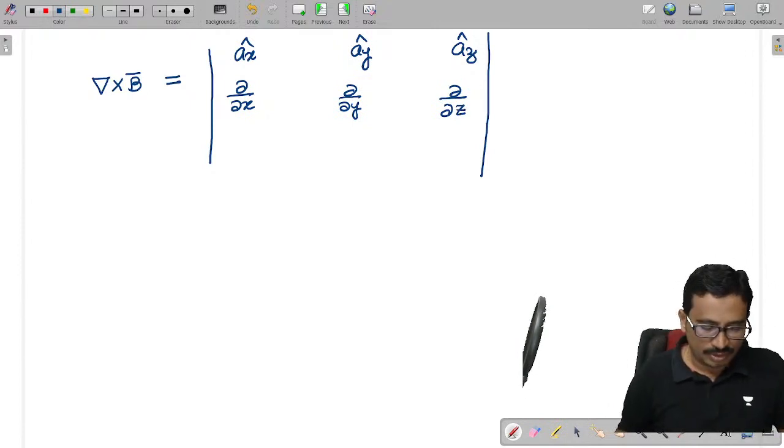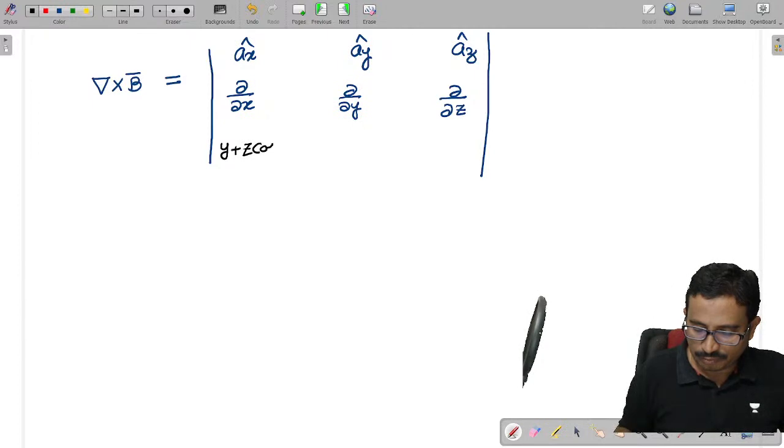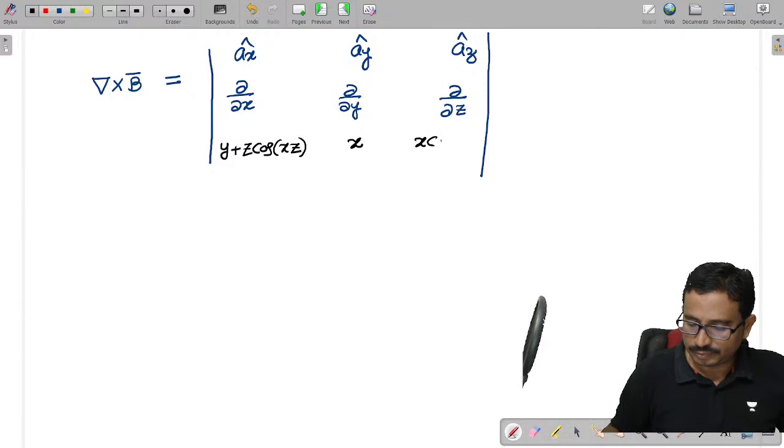Then the components along the x, y, z directions: y plus z into cos xz, then x, and then x into cos xz.